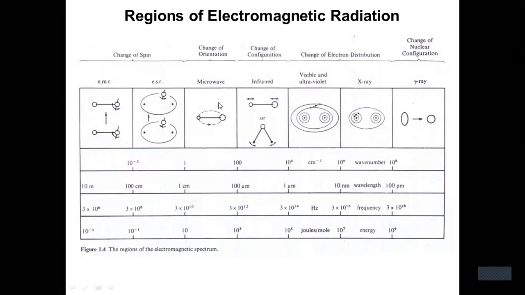Change in configuration is vibrational spectroscopy, that is IR. Change in electron distribution occurs in the visible, ultraviolet and X-ray regions, and in gamma rays, there is change in nuclear configuration. This is the electromagnetic spectrum.